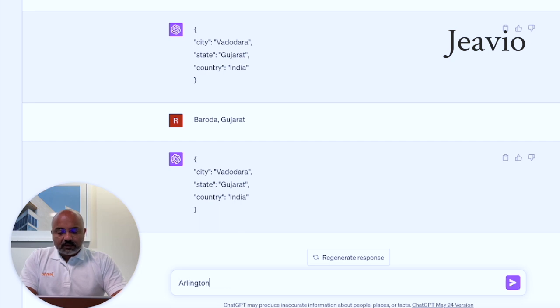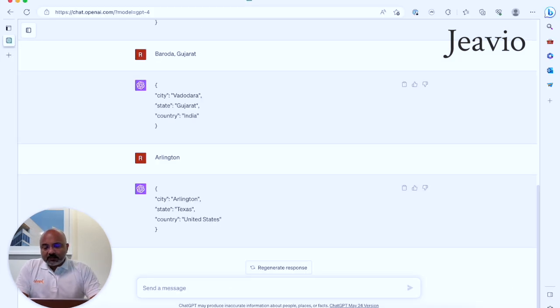So we are going to give a few more examples. Let's say Arlington. Arlington is a very common city name in the US. There's an Arlington, Texas, Arlington, Virginia. There is an Arlington, Massachusetts as well. What the model will do in this case is return the most commonly occurring place, which is Arlington, Texas, in its data set.